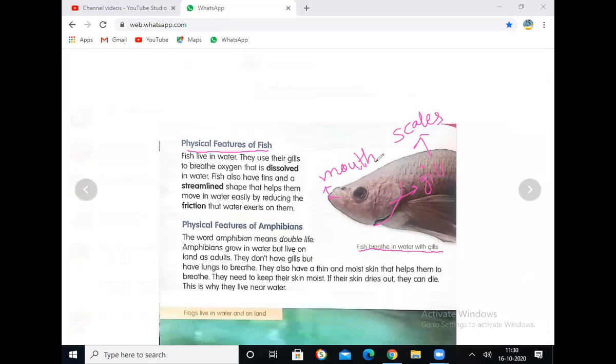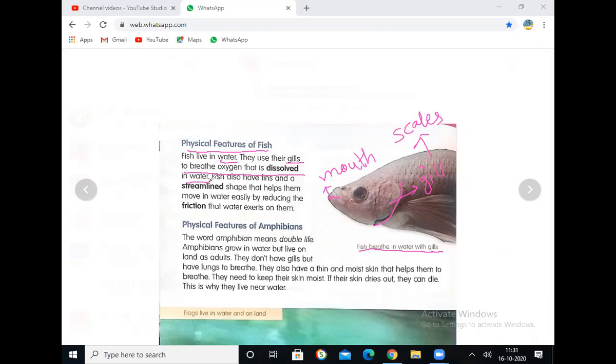Right. Now we will observe what are the physical features of fish. Fish live in water. Not only water, you can write all the water bodies like lakes, rivers, ponds, ocean, whatever you like, as well as you can write aquarium also for water. They use their gills. What are they going to use? They use gills to breathe oxygen that is dissolved in water.